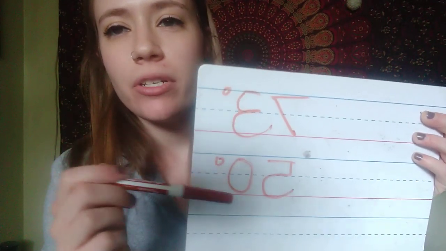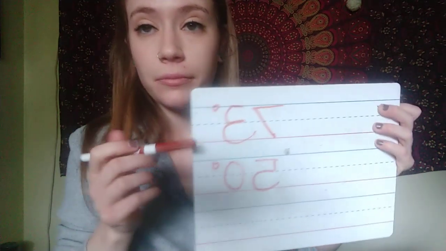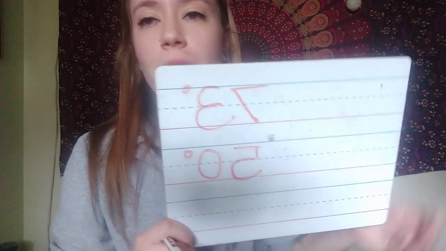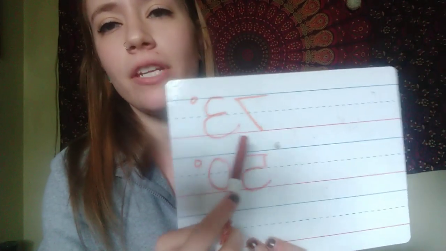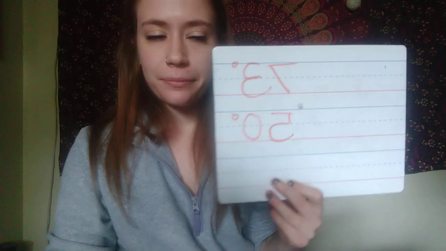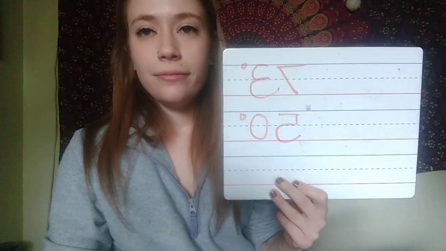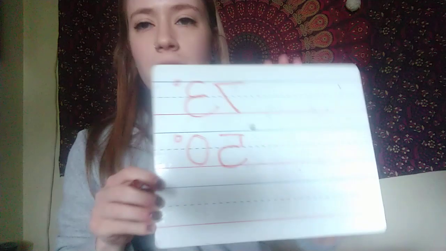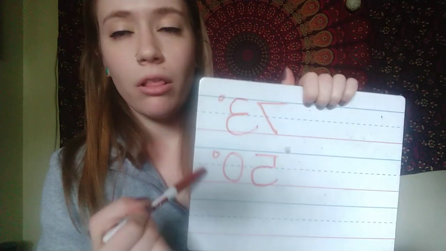Which one of these numbers is going to be our expected high temperature for tomorrow? Or which number is bigger, 73 or 50? Yeah, so 73 degrees Fahrenheit will be our expected high for tomorrow. And that must mean that 50 degrees will be our lowest expected temperature for Friday or tomorrow.